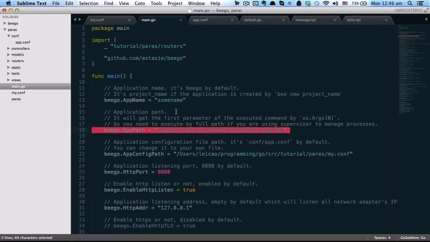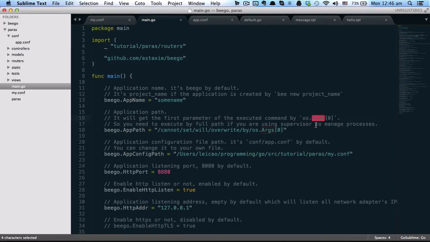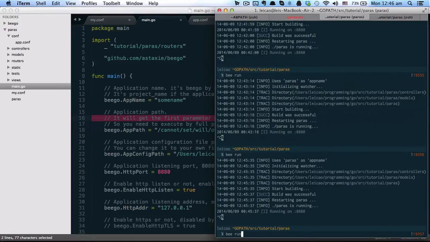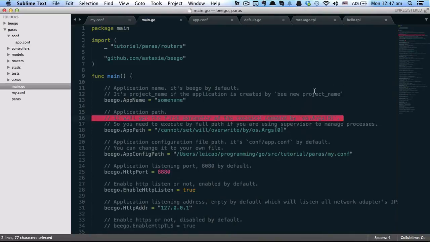When you run the project, it will always be replaced by the first argument of the executed command, os.Args[0].